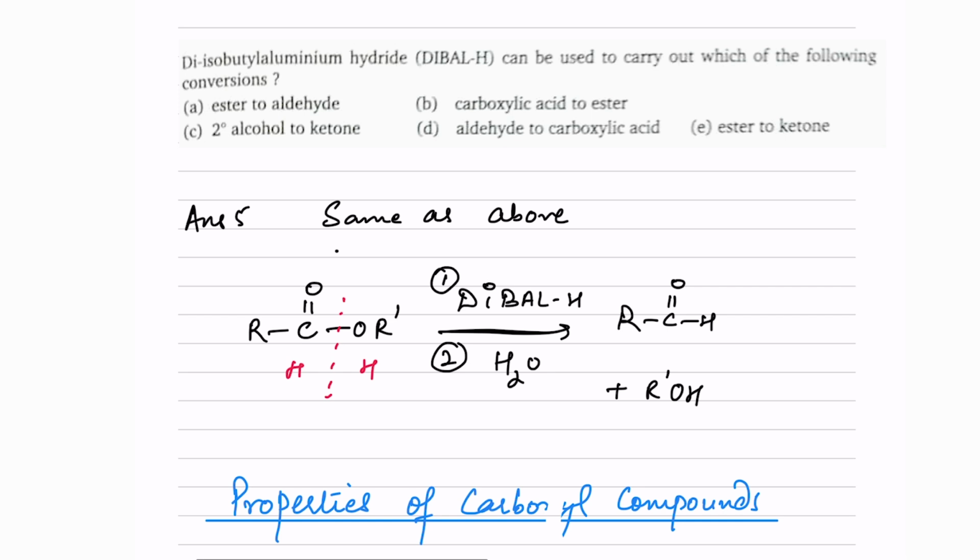Now let's talk about question number 5. We have been asked: DIBAL-H can be used to carry out which of the following conversions? Just now we have done the question, and we have the aldehyde here where H- is coming from DIBAL-H and H+ is coming from water, and ultimately this carbon-oxygen bond is cleaving. We are getting aldehyde and ROH, same as above. So DIBAL-H is the one which is used for the conversion of ester to aldehyde. So this is your option number